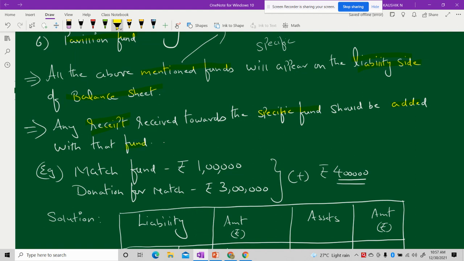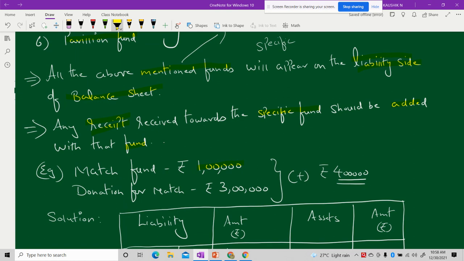Say, for example, I have just taken match fund. Imagine that I am running an NPO where I am conducting matches also. For conducting the matches, I have created a match fund, and in that match fund, currently I've got 1 lakh rupees existing balance. Now, I am receiving a donation from someone to conduct matches.